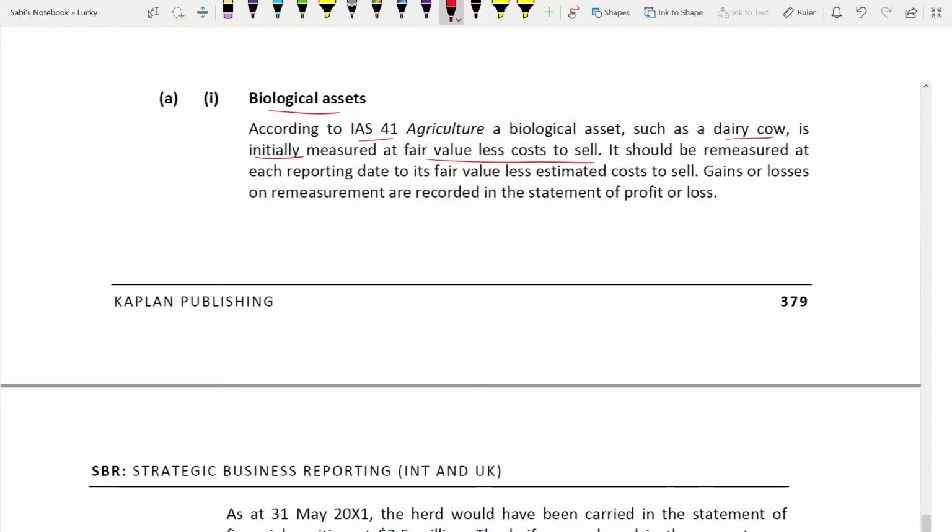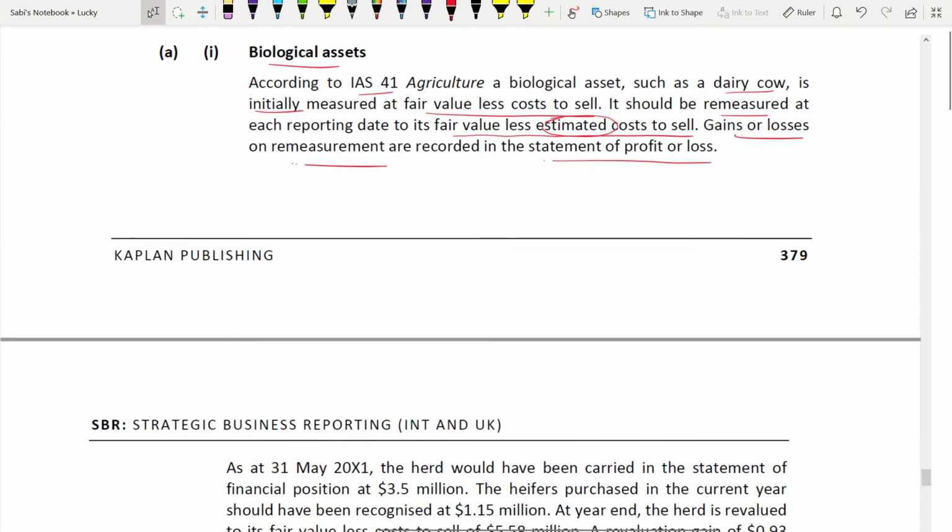And what about remeasurement? Everything that gets measured needs to be remeasured also. So it should be remeasured at each reporting date at its fair value less estimated cost to sell. Again, fair value you are taking, but this time the costs to sell are estimated, as the sale didn't take place when you're remeasuring. And what about gain or loss? Because when you remeasure, a gain or loss will come. So gain or loss is recorded in the statement of profit and loss only. Very simple. This is the knowledge part you are giving.